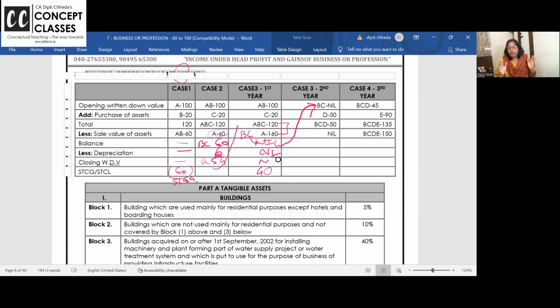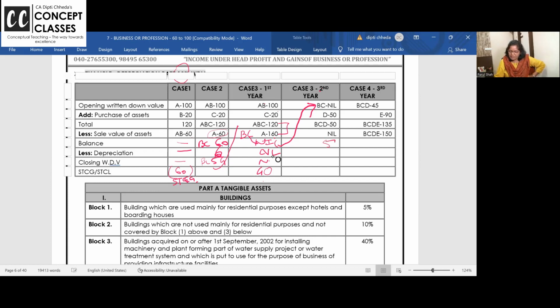D added. I hope you are getting. Why am I continuing the block in the second year? Case 3, second year. Why? Because BC block is still there. B and C assets are still there, but the value is nil. Then D added. BCD nil.